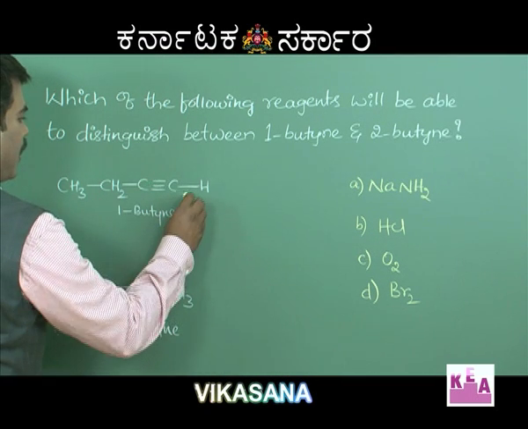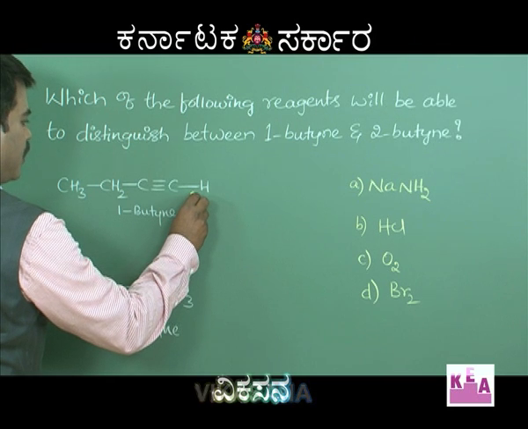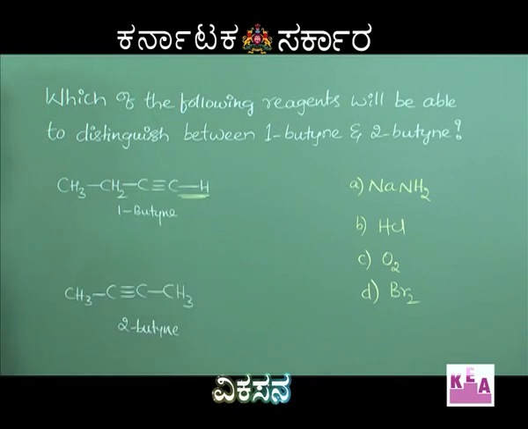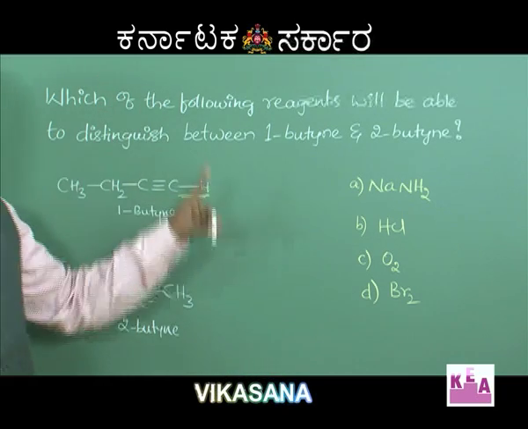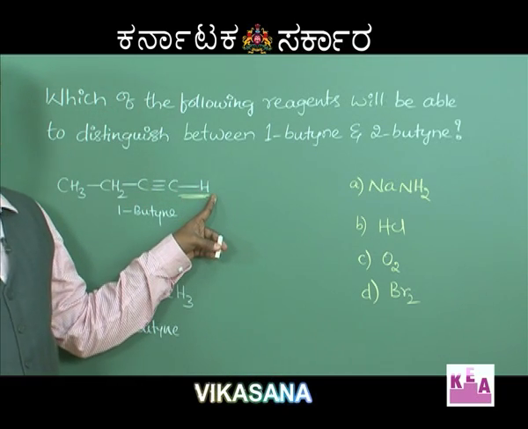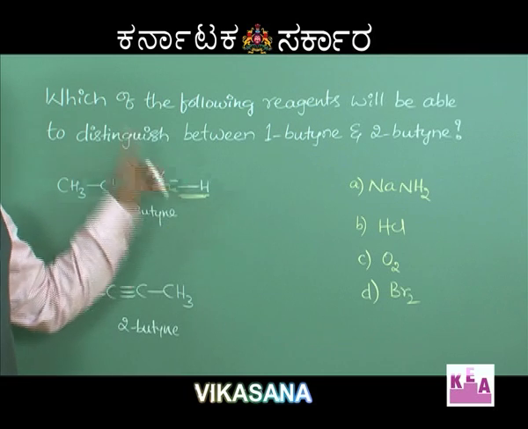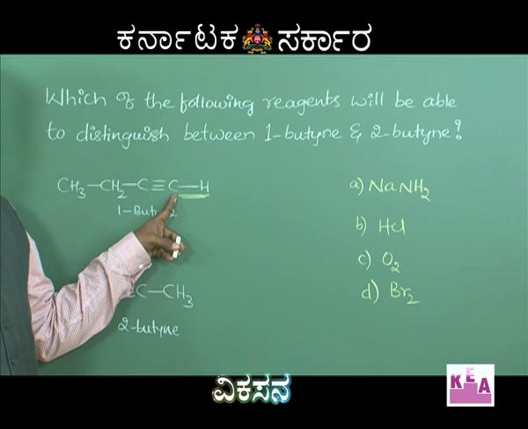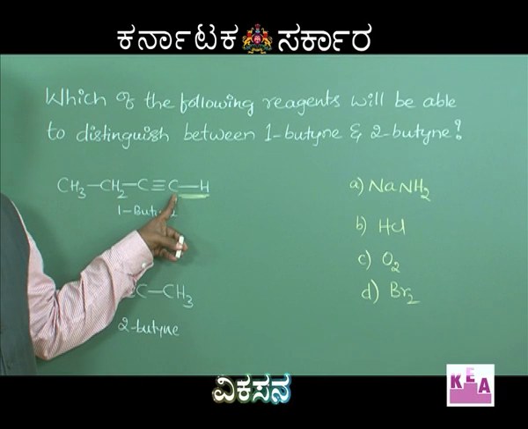The terminal alkynes are acidic in nature. The acidic nature of these terminal alkynes is because of the hydrogen attached to the carbon atom, this hydrogen. This hydrogen atom is acidic in nature. That is because the carbon atom here is sp hybridized.